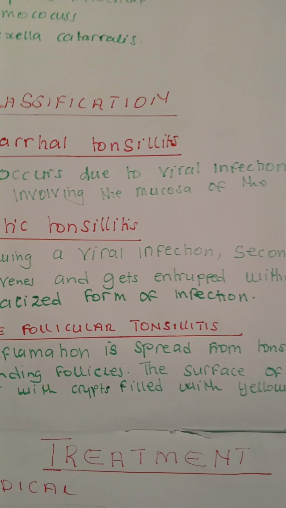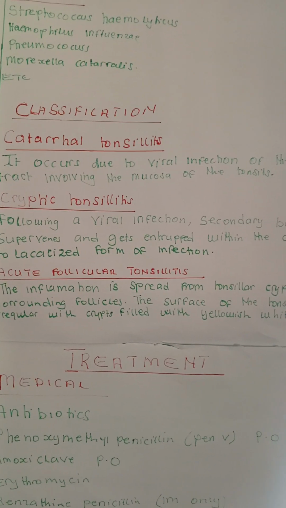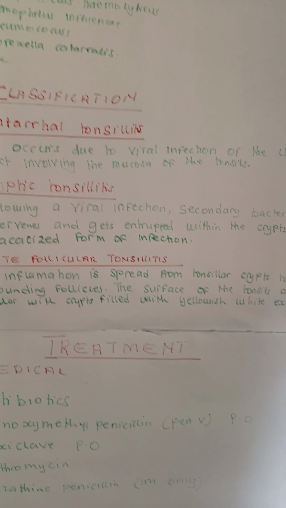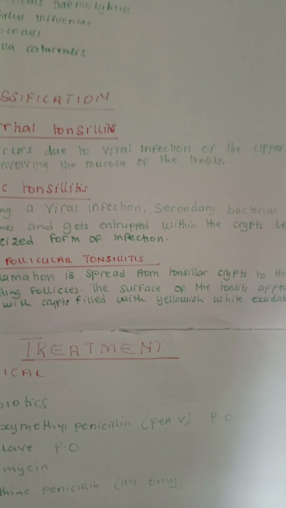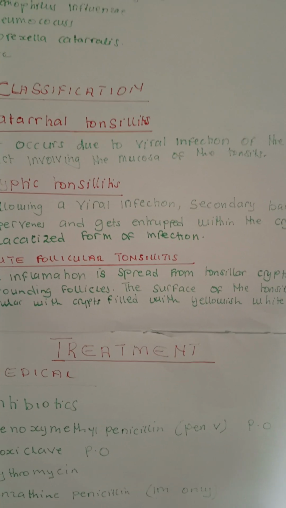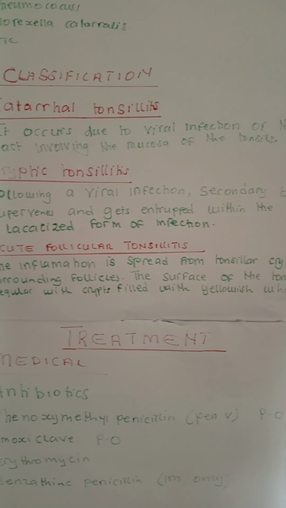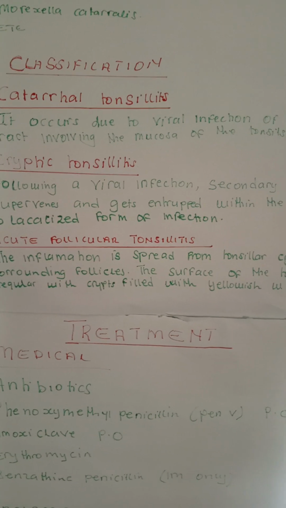Okay, so now let's come to the classification of tonsillitis. What are the classifications? So we have the acute catarrhal tonsillitis. It occurs due to viral infection of the upper respiratory tract involving the mucosa of the tonsils. Okay, number 2, we have the cryptic tonsillitis.